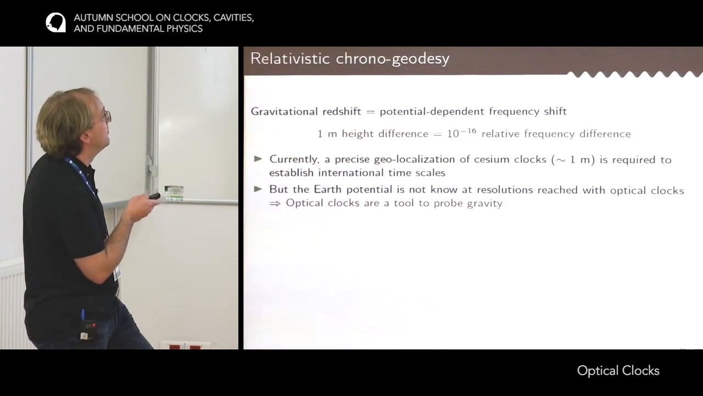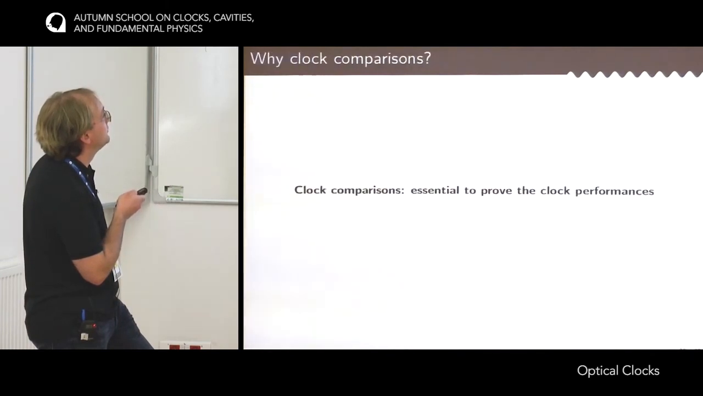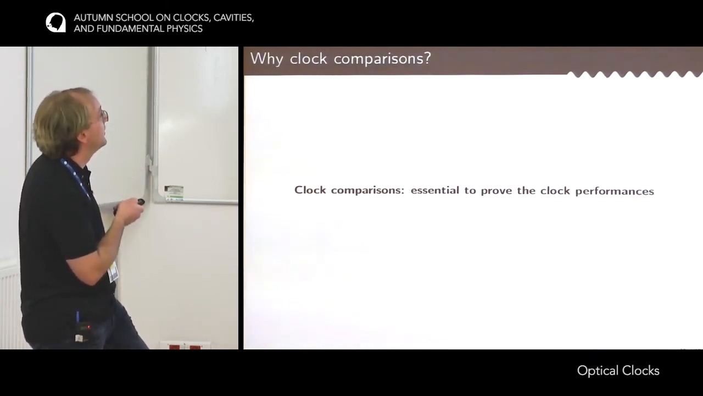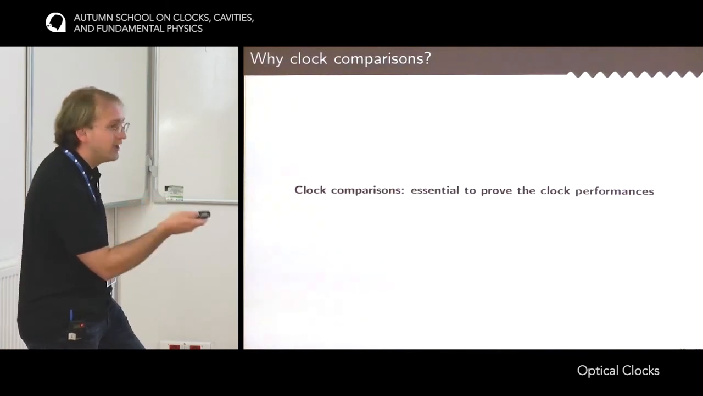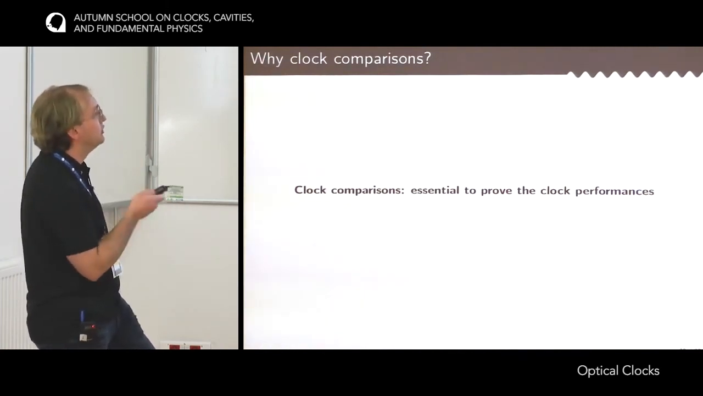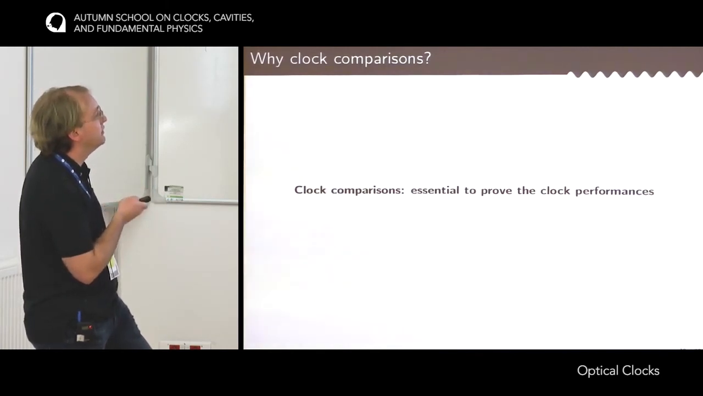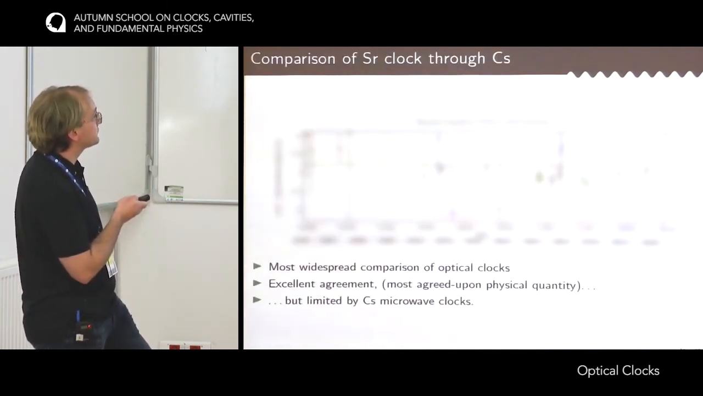I will not go through them, but I would like to stress one of the applications of optical clocks, which is clock comparisons. I would emphasize that these clock comparisons are essential to prove that the performance of the clocks that we realize is the one that we claim. It's really when you compare clocks that you are sure that the systematic effects are under control.